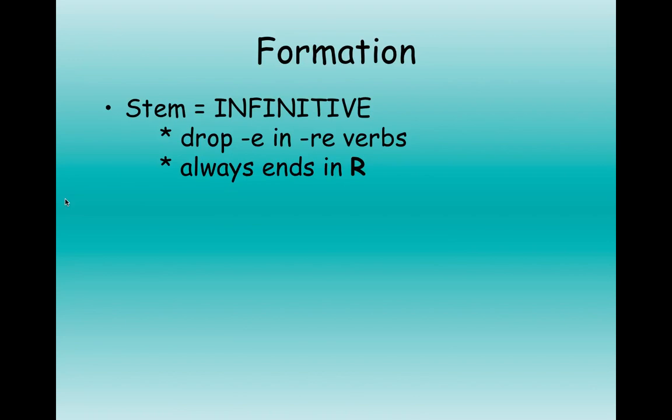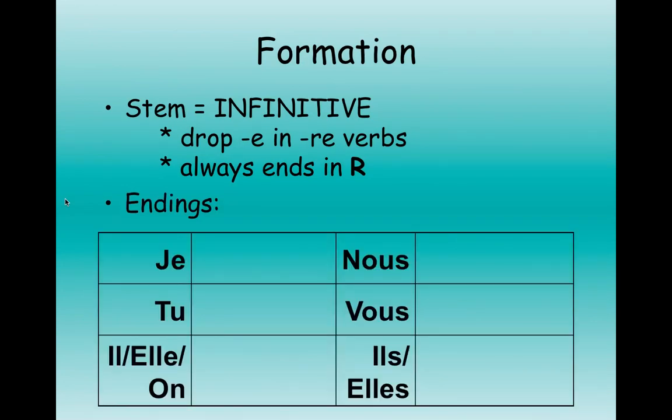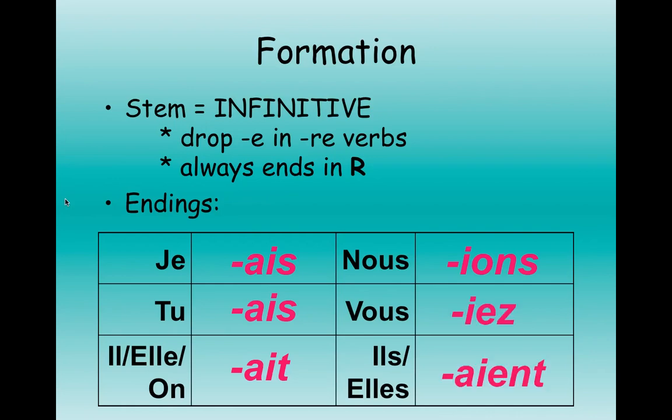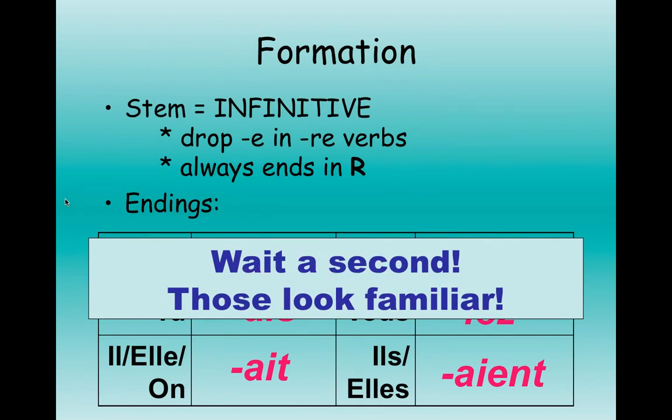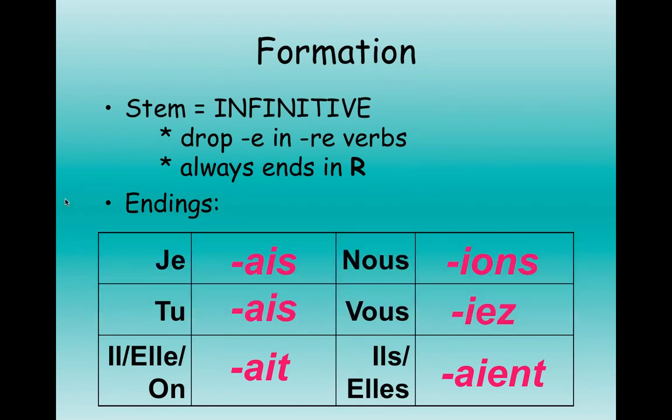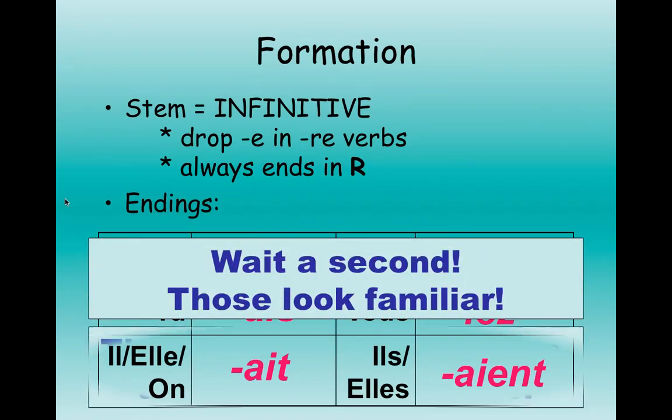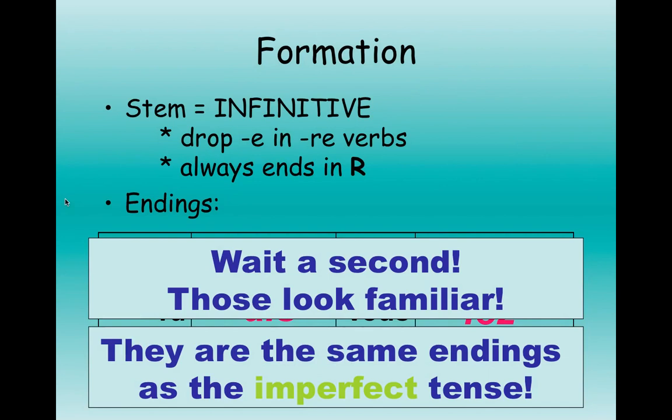Now, if you have an RE verb, you're going to take off that E because we need our stem to always end in R. And let's check out our endings. Ais, ais, ait, ions, iez, aient. Now you're saying to yourself, wait a second, these look familiar. Where have you seen them before? They are the same as the imperfect tense.